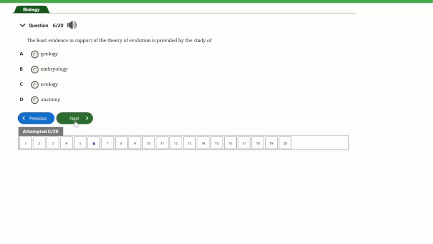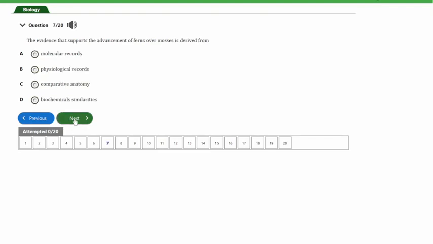So guys, out of the options here, the one that has least support to the theory of evolution is ecology, because ecology is just the study of organisms and how they interact with their environment. So this study actually has minimal support to the theory of evolution compared to the other studies we have in the options here.